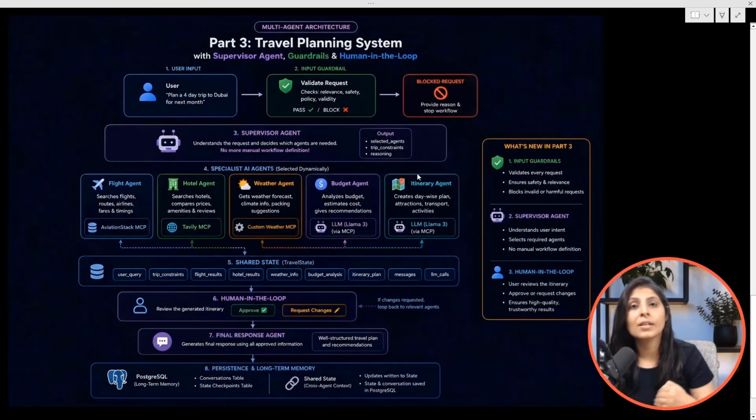Who will decide the order of the selected agents? That is not decided by the supervisor agent. Maybe the supervisor agent first decided to run the itinerary agent, then the hotel agent, then the budget agent, and then the flight agent. Then this flow is not right, because the itinerary agent should work after all the agents.